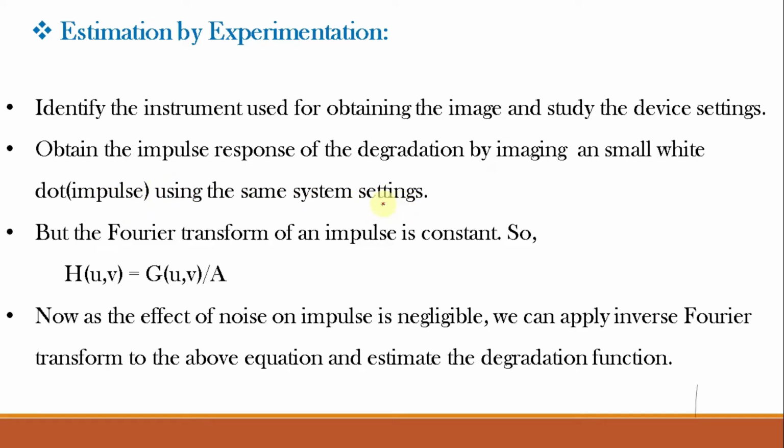And we will choose this bright dot of light as bright as possible to reduce the effect of noise to negligible. So again in the same equation, if noise is negligible, then we know that the Fourier transform of the impulse is constant, which we will say A. Then the degradation function h of uv is equal to g of uv divided by A, and hence we can apply inverse Fourier transform of this equation and estimate the degradation.